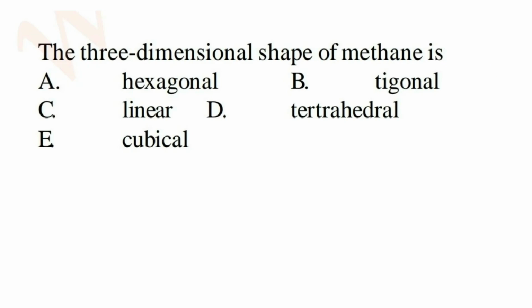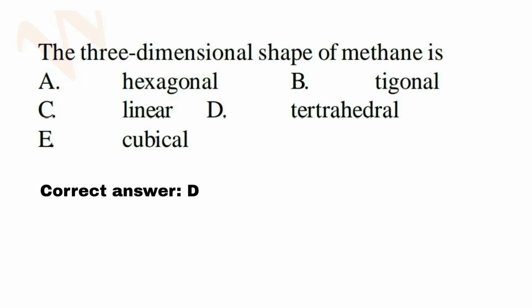The three-dimensional shape of methane is: A, hexagonal; B, trigonal; C, linear; D, tetrahedral; E, cubical. In this case, I don't know which options are likely for you to remove, so I'm going to explain it.